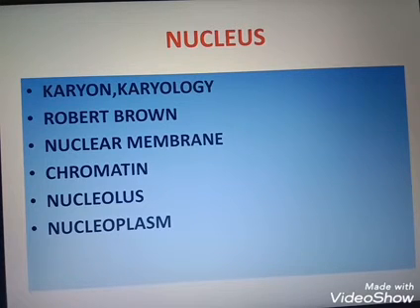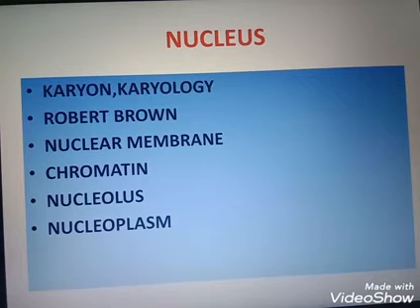The fluid seen inside the nucleus is known as nucleoplasm. Otherwise we can say karyolymph, because karyon is the term related to the nucleus. The nucleus contains a viscous fluid called nucleoplasm or karyolymph. It contains all the required components for DNA synthesis and RNA synthesis. Synthesis means formation. For the formation of DNA and RNA, all the materials are available in the nucleoplasm.